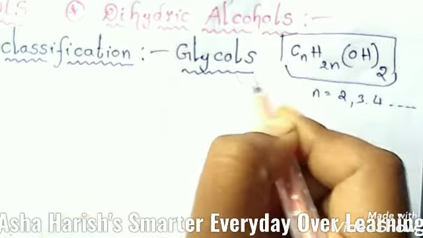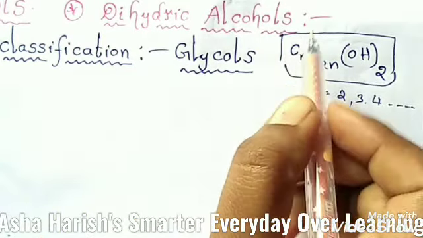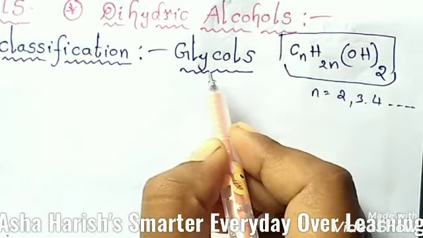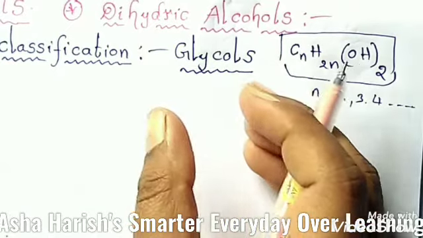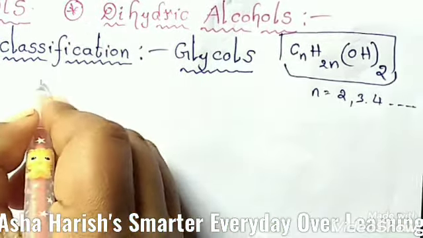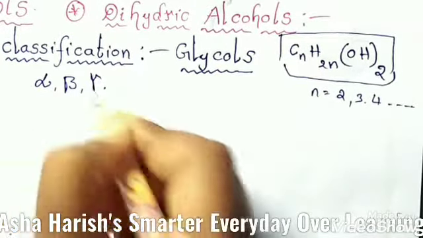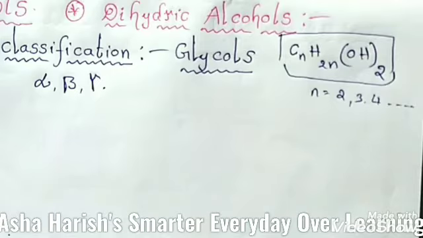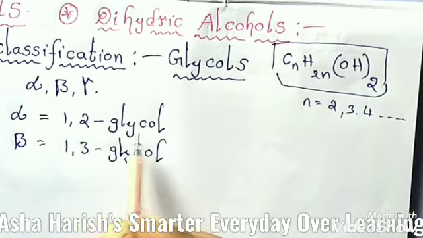Dihydric alcohols have a sweet taste, and due to that taste, these are called glycols. Depending upon the relative position of the two hydroxyl groups, these are further classified into alpha, beta, and gamma glycols. Alpha glycol is 1,2 glycol.